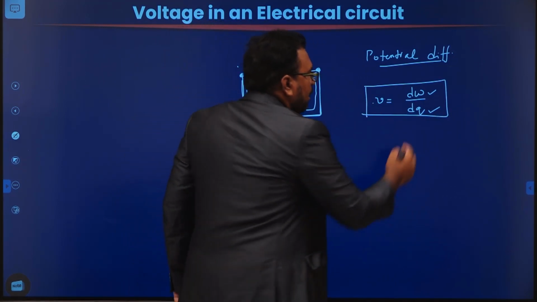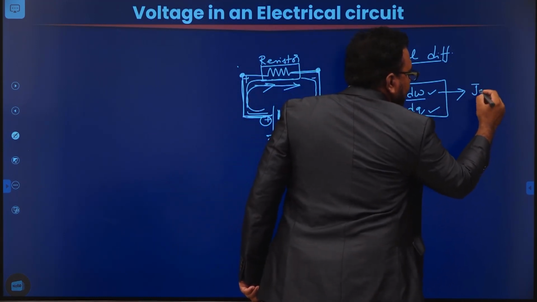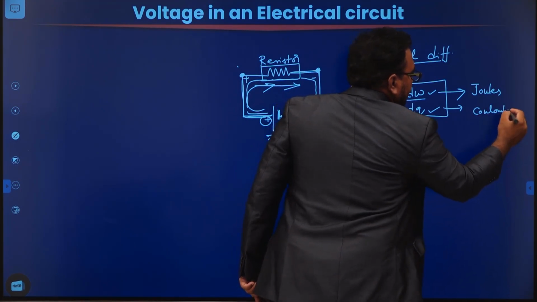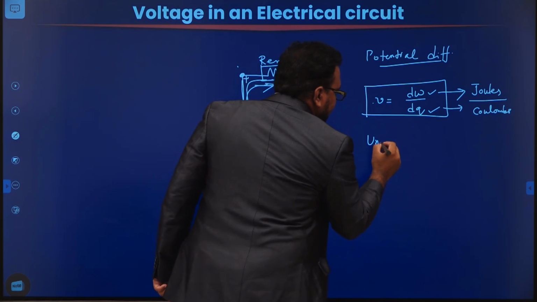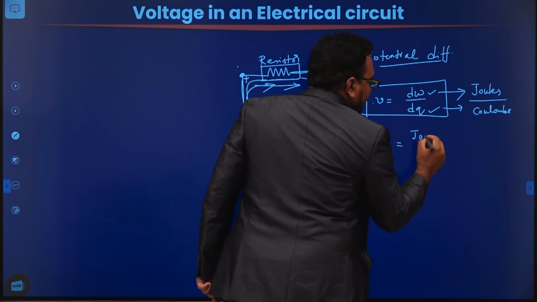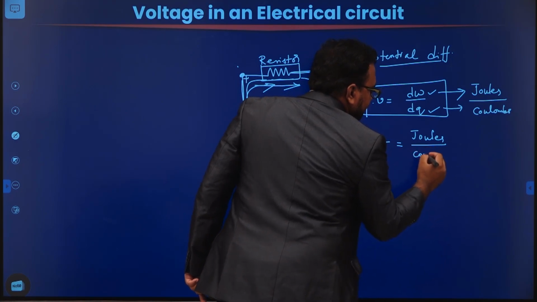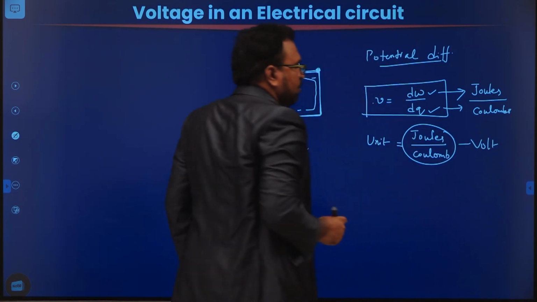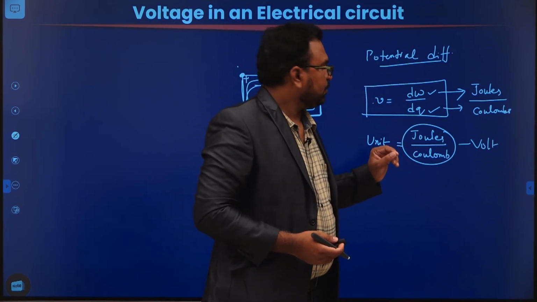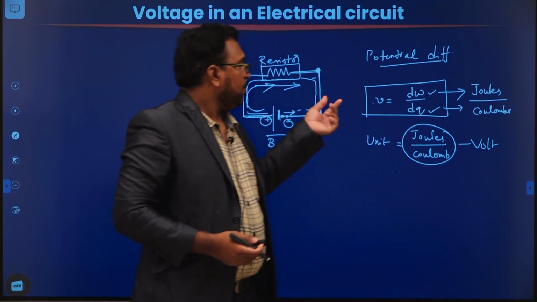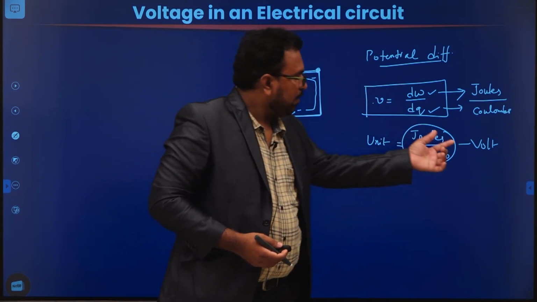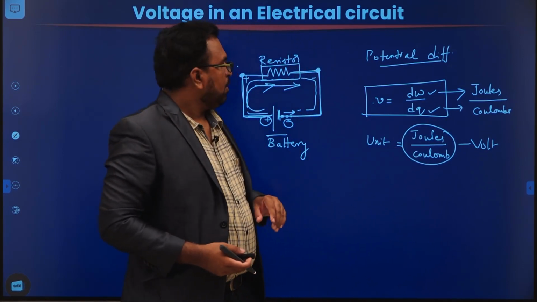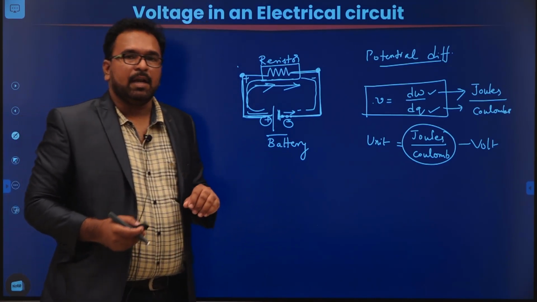And we know that the unit of work is joules and the unit of charge is coulombs. So the unit of voltage is joules per coulomb. This is the other unit apart from volt. So 1 volt is 1 joule per 1 coulomb. When you do 1 joule of work to move 1 coulomb of charge, then 1 volt of voltage is going to be produced. So this is all about the voltage in an electrical circuit.